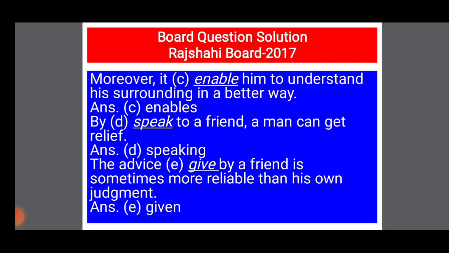The next sentence: the advice given by a friend is sometimes more reliable than his own judgment. Here, the advice, and it will be past participle. For past participle, it will be V3. So the answer will be: the advice given by a friend is sometimes more reliable than his own judgment.